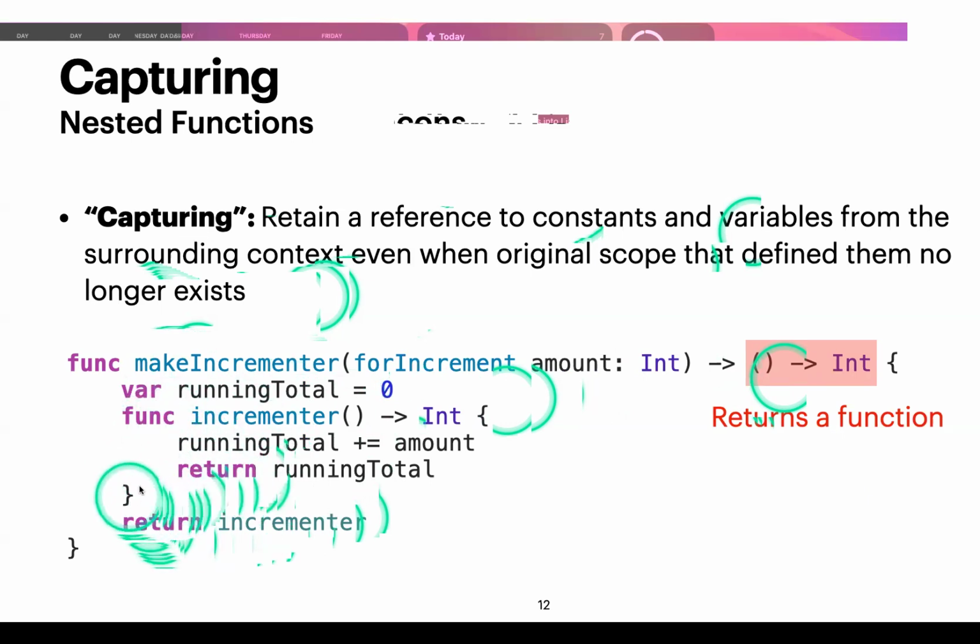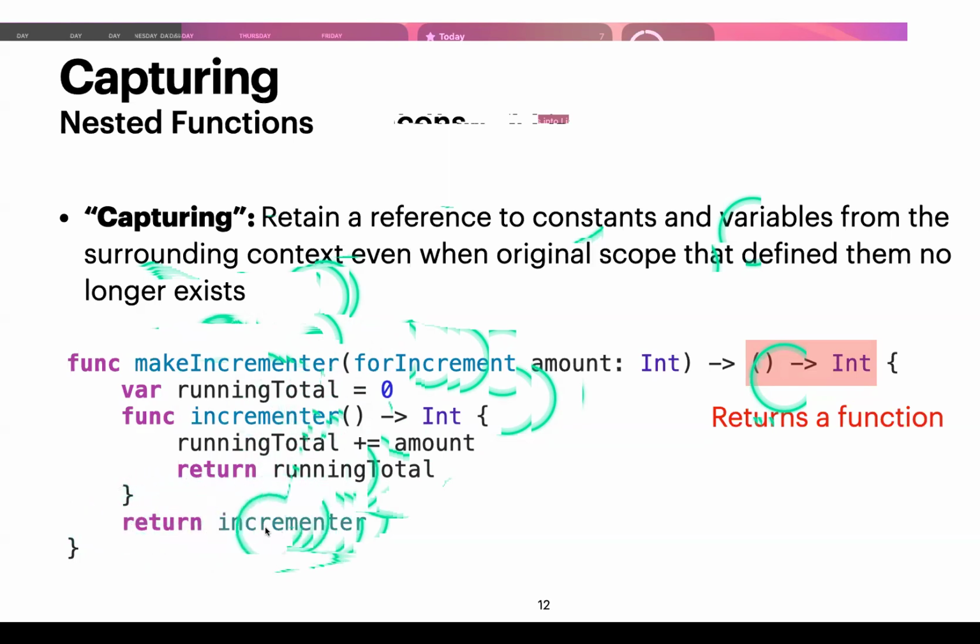Within the incrementer here, we can see that we are returning an integer. Within the function, we add the amount that was passed into makeIncrementer to the local variable runningTotal, and then we're returning it within incrementer. And what we're returning in makeIncrementer is the function incrementer. Have you watched the movie Inception? Yes, this is sort of like that. It's a dream within a dream, and you're trying to get out of the internal dream back to the outside dream. So this is basically Inception.